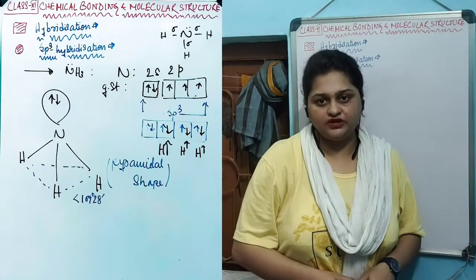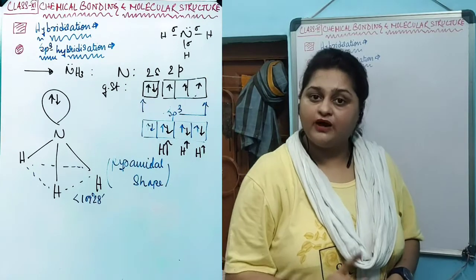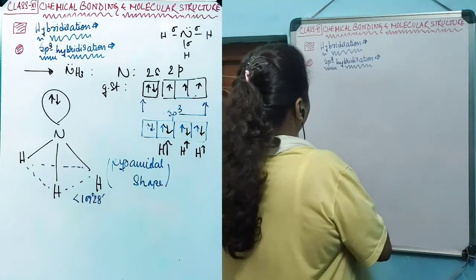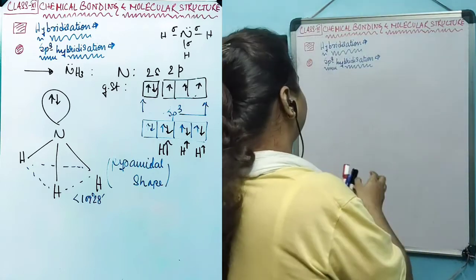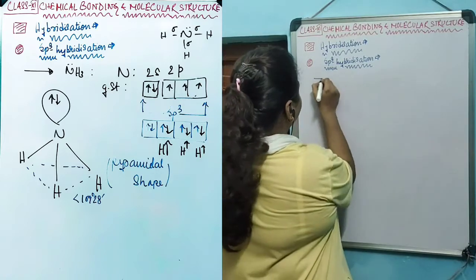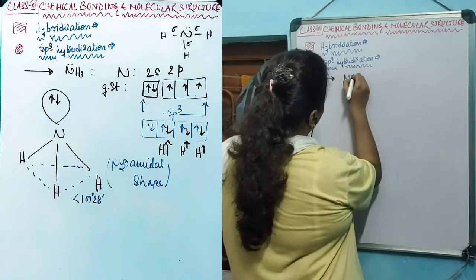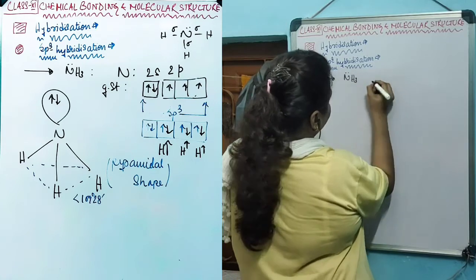Let's study the formation of the ammonia molecule with the help of hybridization. Now, hybridization depends on the electronic configuration of the central atom. In the ammonia molecule, the central atom is nitrogen.